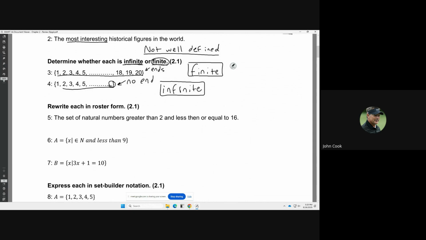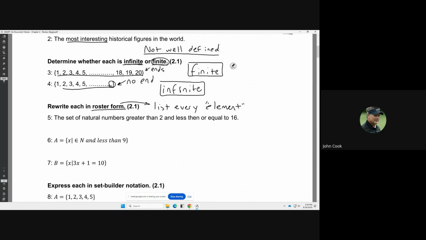Rewrite each of these in roster form. What roster form means is that you just list off exactly what the set looks like. So you list off every element in the set, every number or thing that's in that set, and you just make a list of them. That's it. Every element means every member of the set, or every thing in the set.